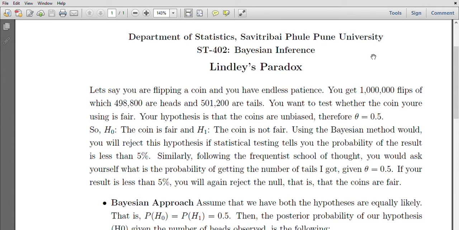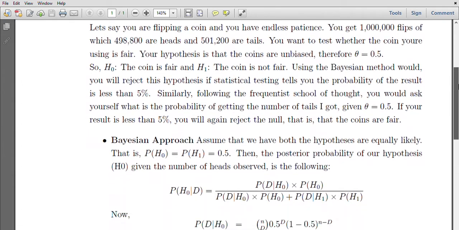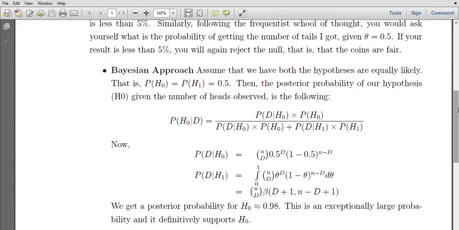Now let us see how Bayesian approach works. In the Bayesian approach, we must have a prior distribution of theta. Because we are interested in testing the hypothesis, we don't exactly need a prior distribution for theta, but it is enough to have prior probabilities associated with the hypothesis. Suppose before conducting the experiment, that is before flipping the coins, we assume the coin to be fair. So the prior probability of the hypotheses, that is H0 and H1, will be 0.5.